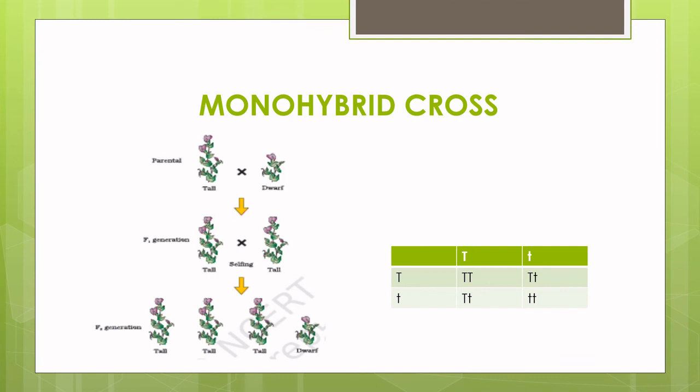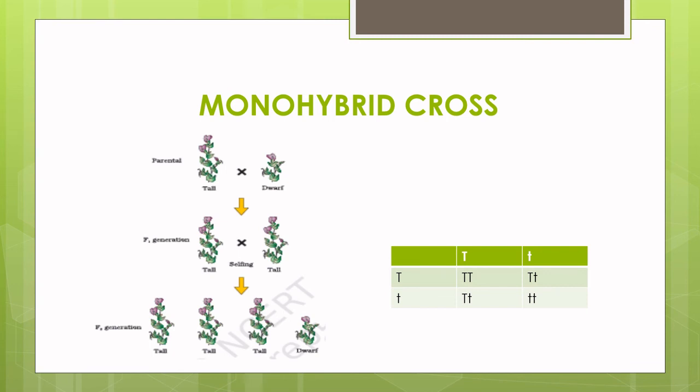Now, when Mendel put forth his laws based on his experiments, the structure of chromosomes, the role of meiosis, or the presence of genes were unknown. He called the genes of today the hereditary units or factors. He explained the results of the monohybrid cross by making certain assumptions. Tallness and dwarfness are determined by a pair of contrasting factors. The factor for tallness is represented as capital T and for dwarfness as lowercase t. When capital T capital T or capital T lowercase t came together, the phenotype would be a tall plant, and only when lowercase t lowercase t came together would the phenotype be a dwarf plant.